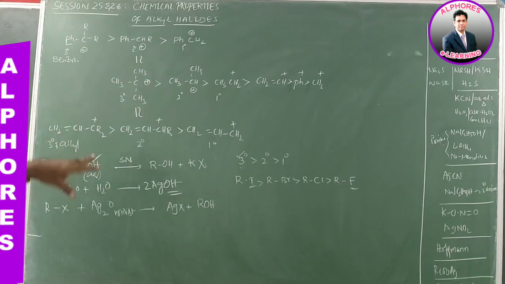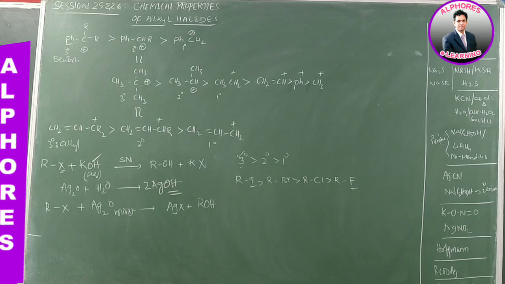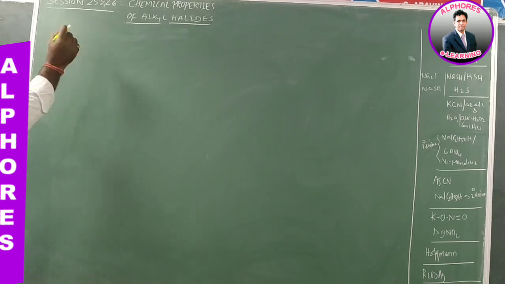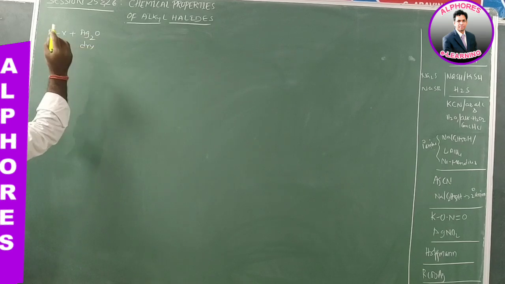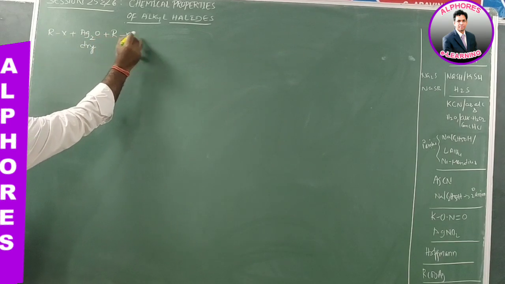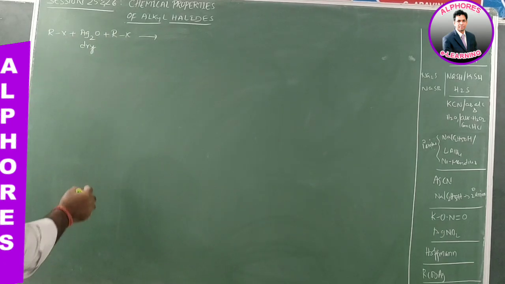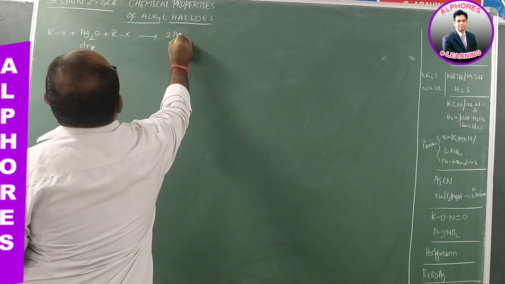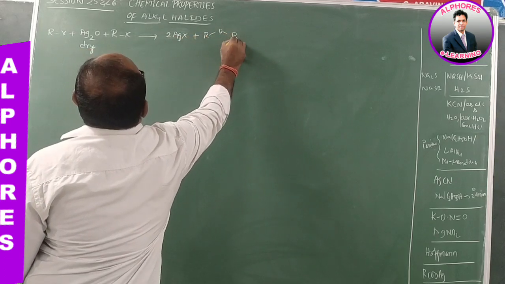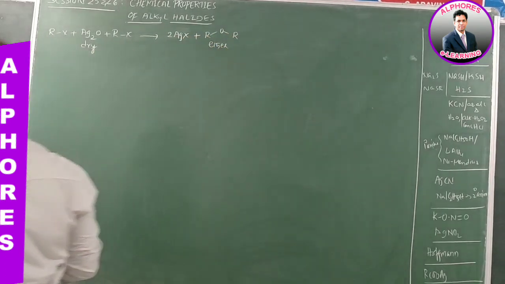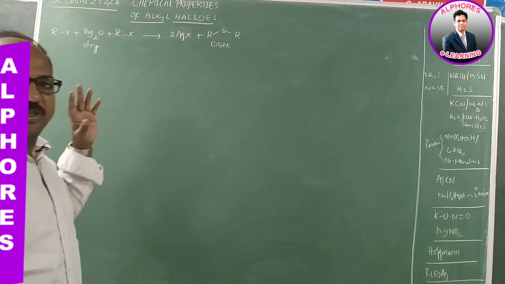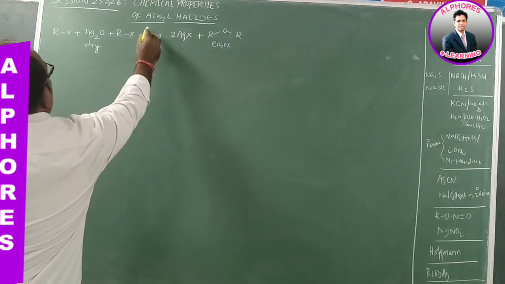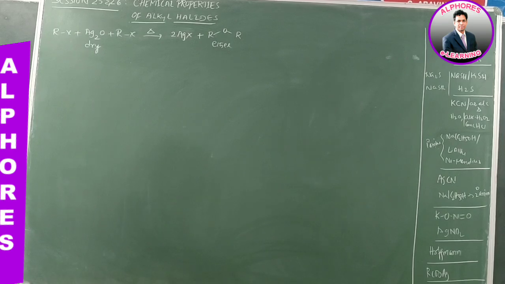Instead of moist silver oxide, we are now using dry silver oxide. Two moles of alkyl halide upon reaction with one mole of dry silver oxide give 2 AgX plus ROR. ROR compounds are called ethers. So with dry silver oxide we get ether, whereas with moist silver oxide we get alcohols.